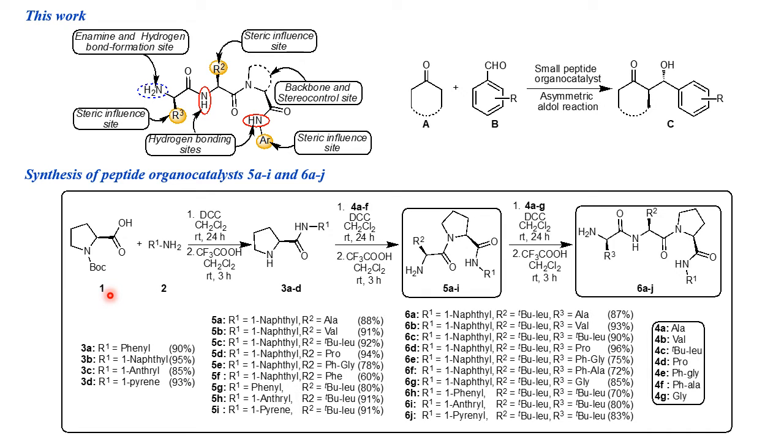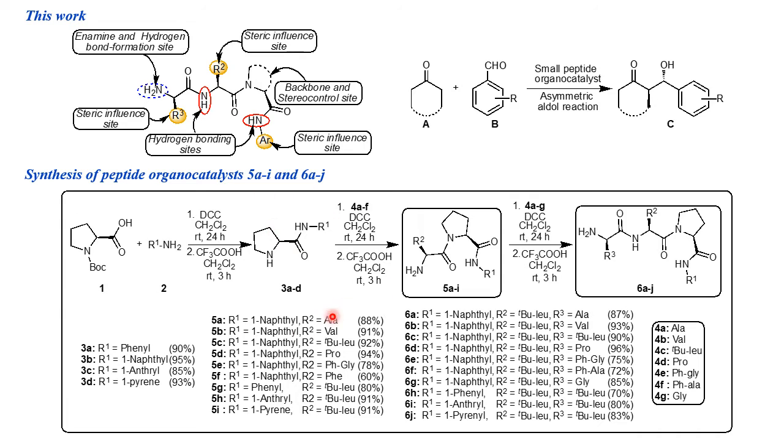N-protected Boc proline amide without purification, followed by deprotection of the N-Boc using TFA in DCM at room temperature for 3 hours.